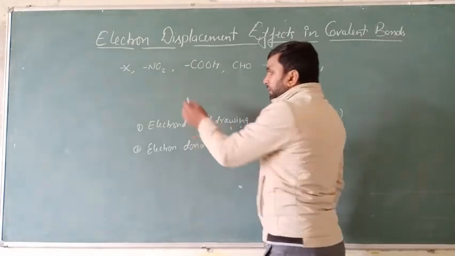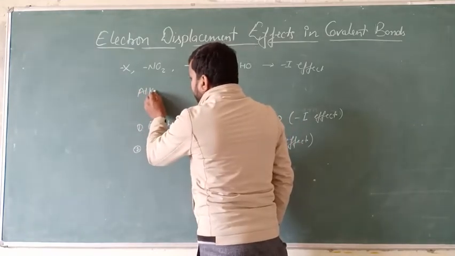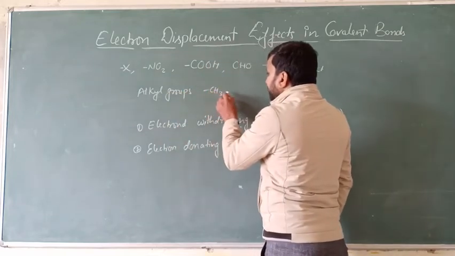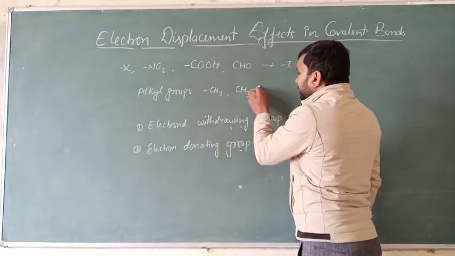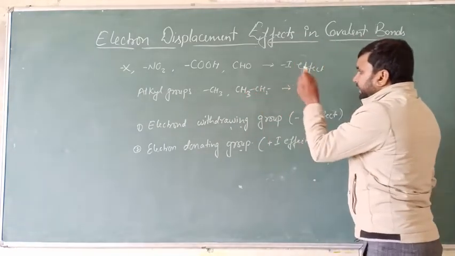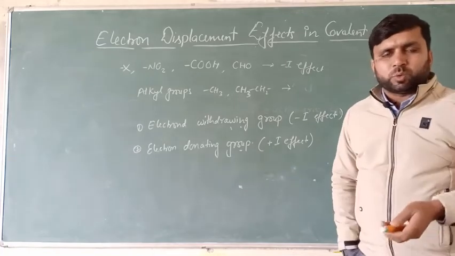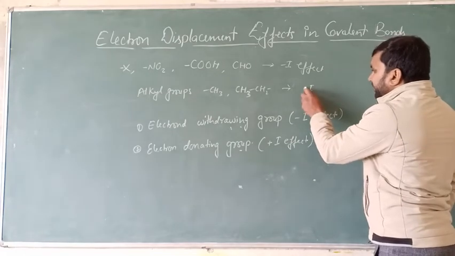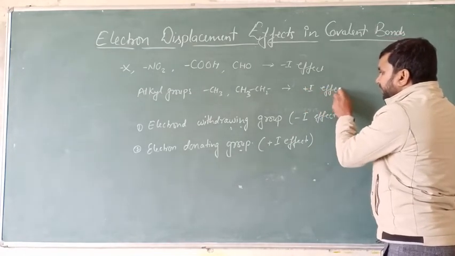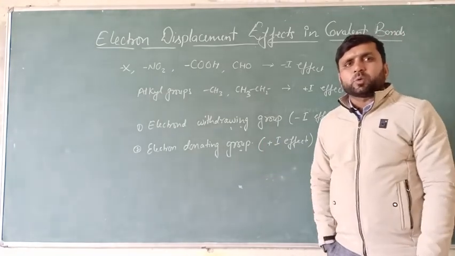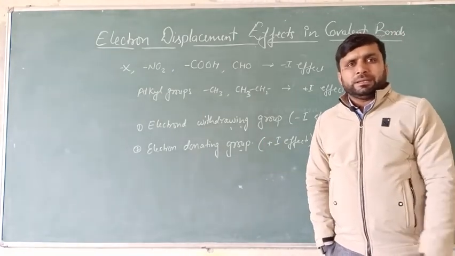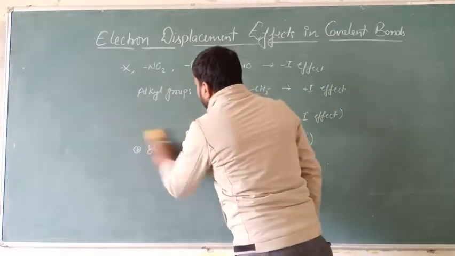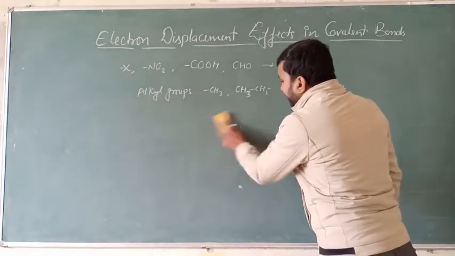If you talk about the +I, the alkyl groups, either methyl group or ethyl group, they are electron donating group. They will donate their electron toward the ring or toward the carbon chain, so they produce an effect which is called +I effect, because they are the electron donating group. They will donate the electron, or they will increase the electron density of the carbon chain. So these are the two effects, +I and -I.